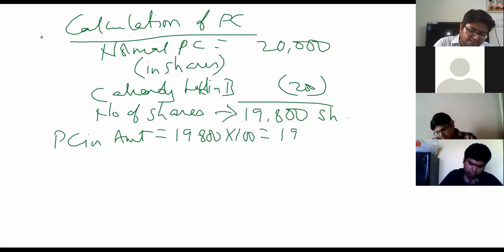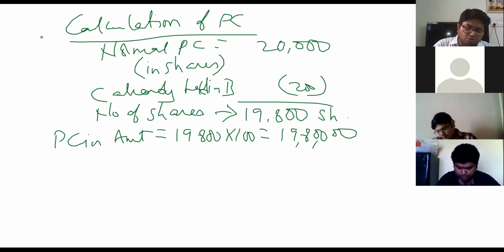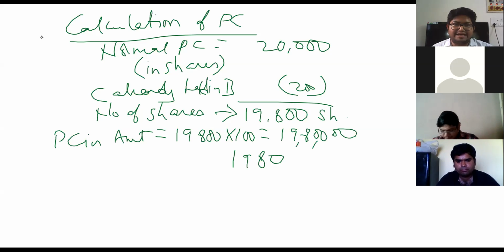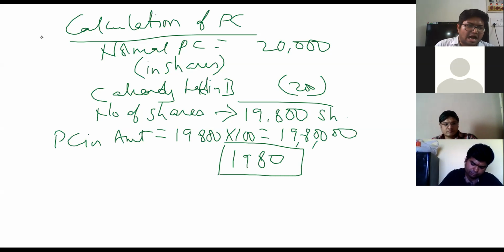That becomes 19,800,000, which in thousands is 1980. All the values are in thousands, so PC in shares value is 1980. Apart from that, he has also agreed to pay something in cash.